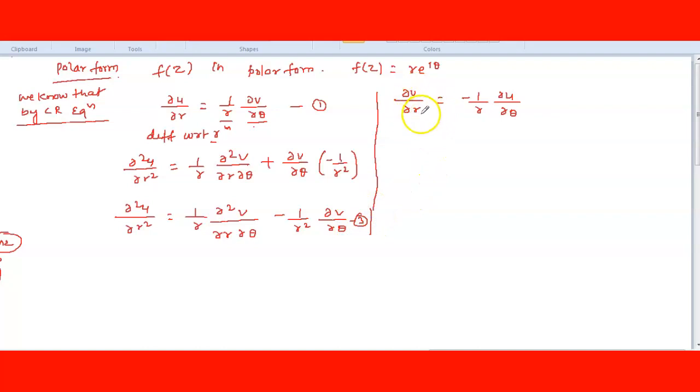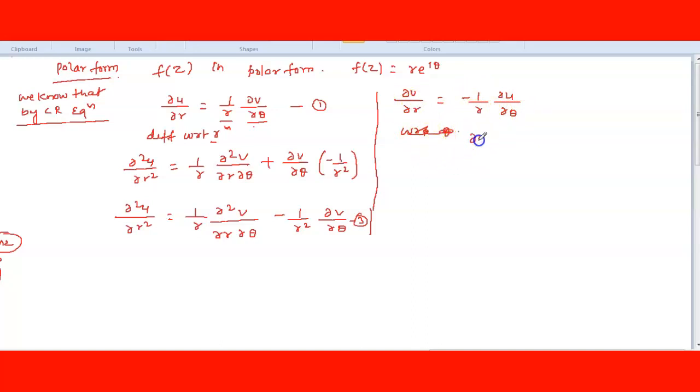Now differentiate del v by del r with respect to theta. Better you write in terms of theta first, then differentiate.